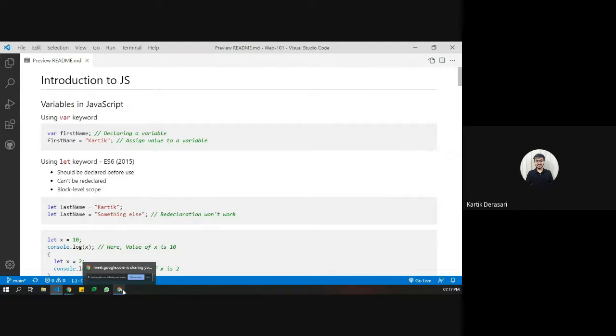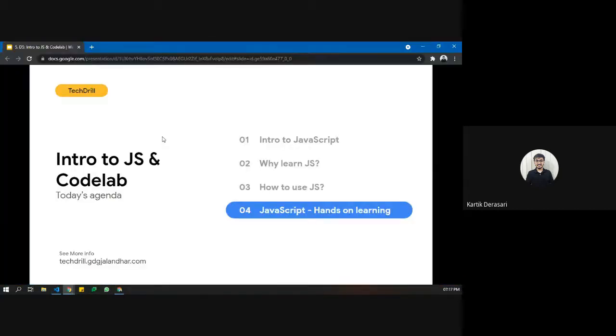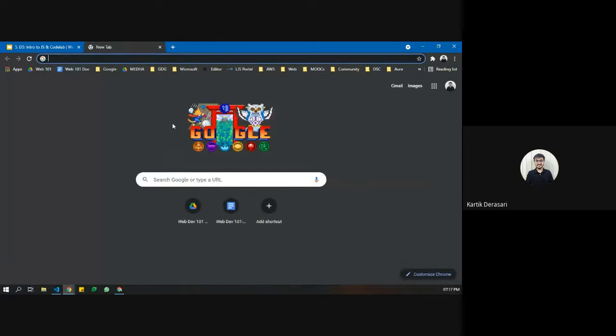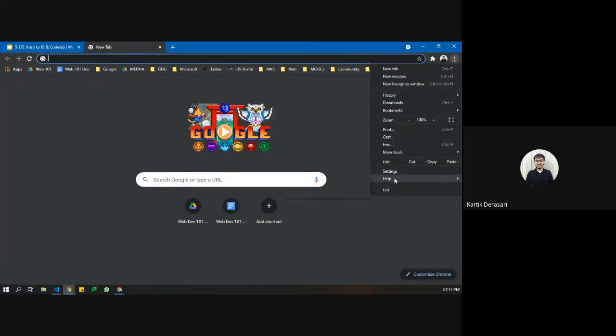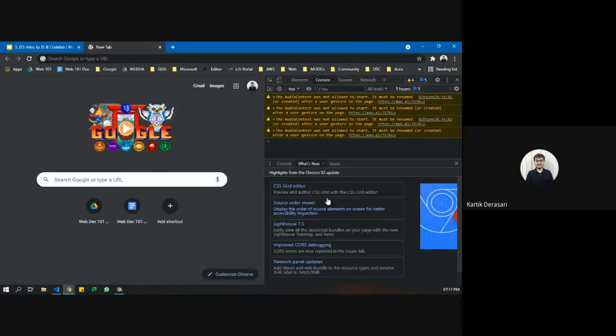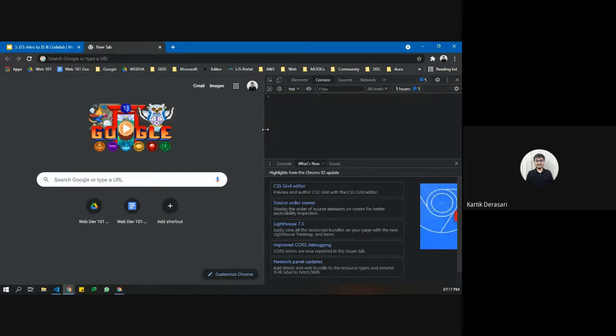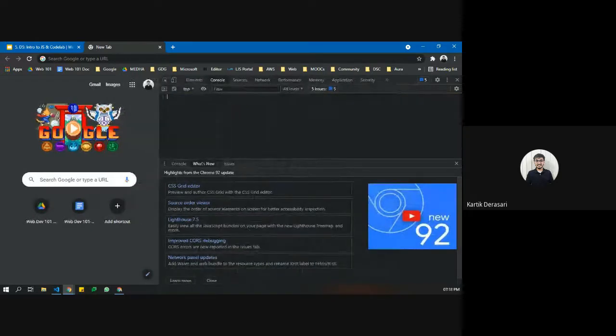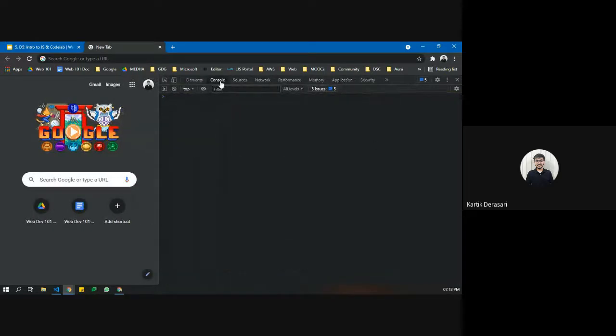For an example, if you want to run JavaScript on our browser, what we can quickly do is open Chrome Developer Tools, and here we need to navigate to the console. If you want to quickly test out JavaScript on our browser, then you can simply say